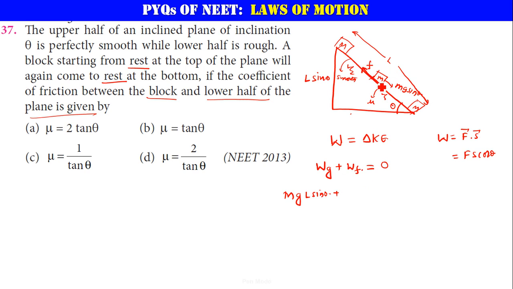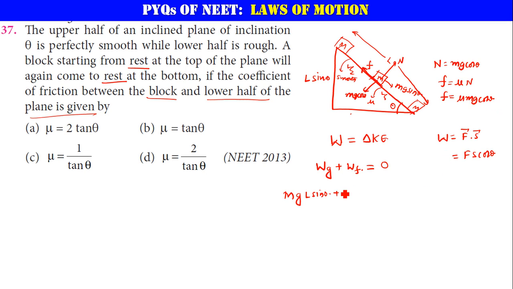Wait. This is mg cos theta. Normal reaction will be N. Normal reaction and mg cos theta will be balancing each other because there is no motion in that direction, and the friction is nothing but mu times N. So I told you N is always not equal to mg; here it is mg cos theta. Mu mg cos theta, that is the friction.